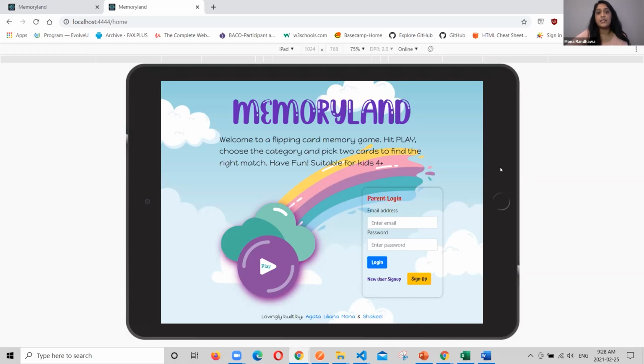Lastly, we would also like to enhance the picture uploading capability so that parents can view at a glance what images they currently have uploaded, and give them options to create photo albums so that their children can play with those in future games. I will now pass it over to Agatha so that she can highlight what our key takeaways have been. Over to you, Agatha.